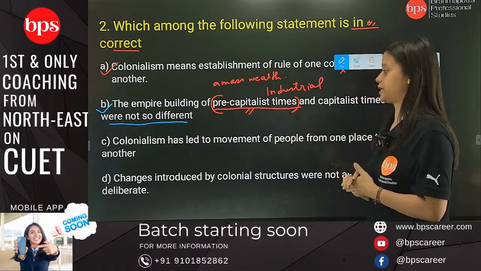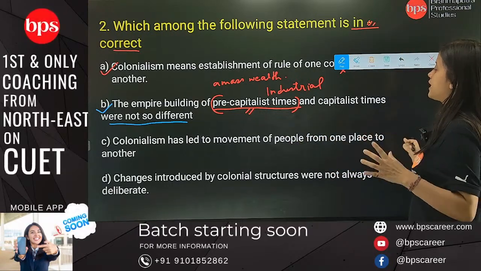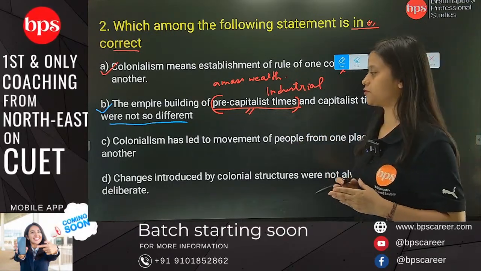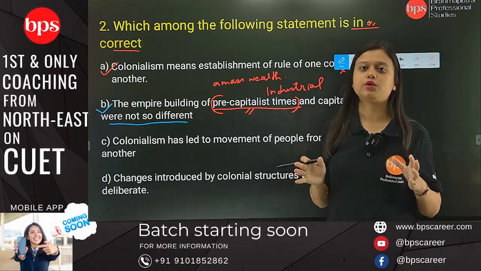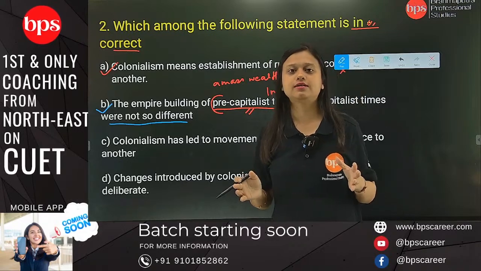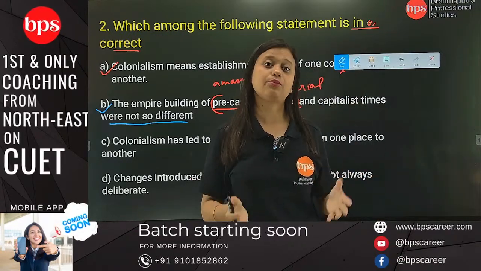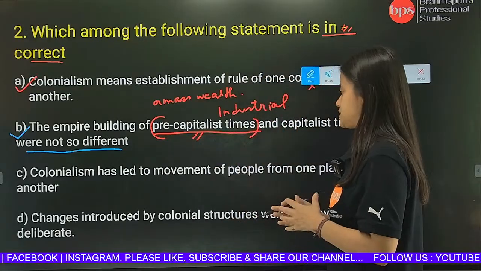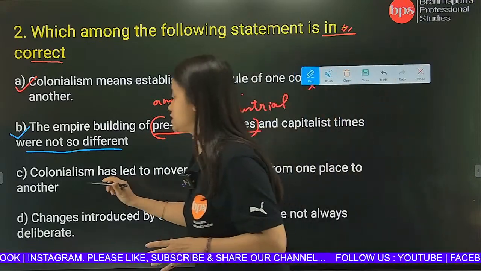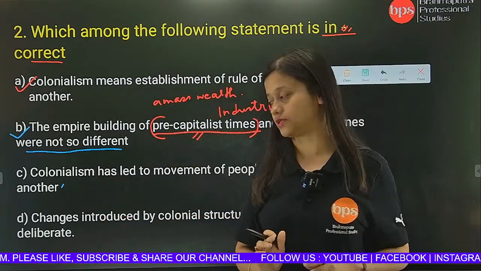So since we have time, let's discuss option number C as well. Colonialism has led to movement of people from one place to another. Is it true? Yes, definitely it is true. In Assam you will see that the large number of tea garden laborers are not the indigenous tribe of this place. They were brought here by the Britishers. So you see, colonialism has led to movement of people. So this is a correct statement, but incorrect according to the question.